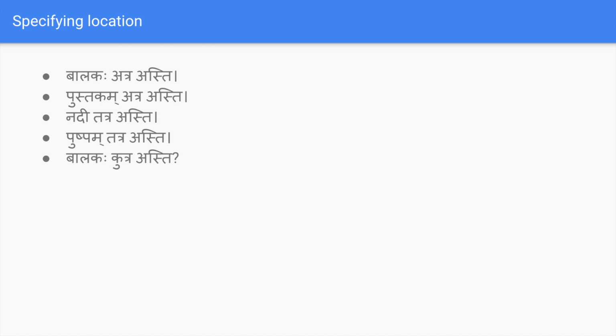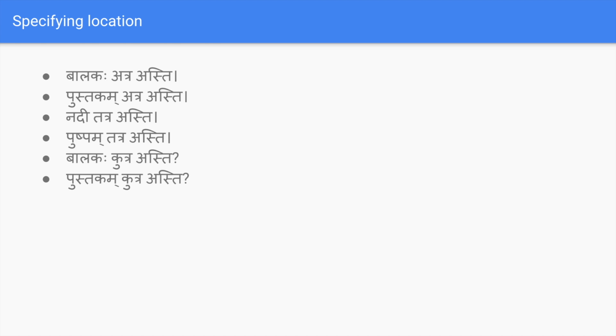Generally if you see, all the question words in Sanskrit start with ka, like kaha, ka, kim. Now one more word called kutra also starts with ka. So kutra means where. And pustakam kutra asti, where is the book? Balakaha kutra asti, where is the boy? Pushpam kutra asti, where is the flower? And devalayaha kutra asti, where is the temple? And patashala kutra asti, where is the school?